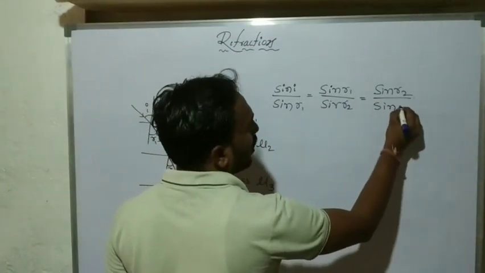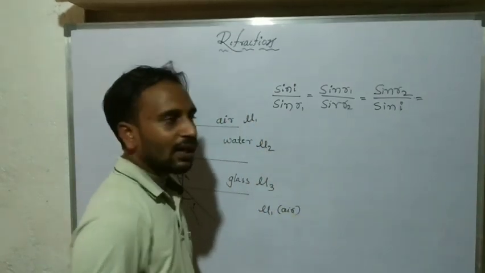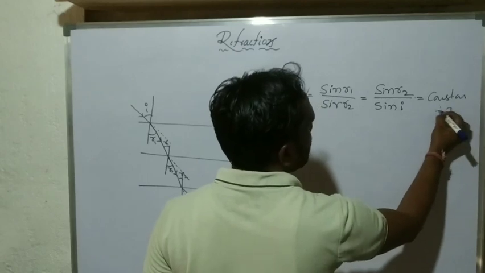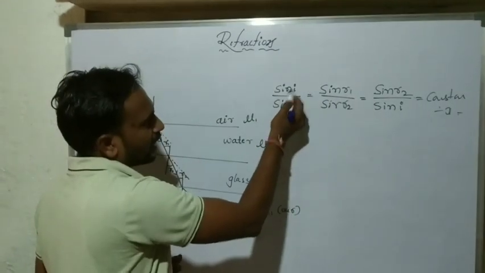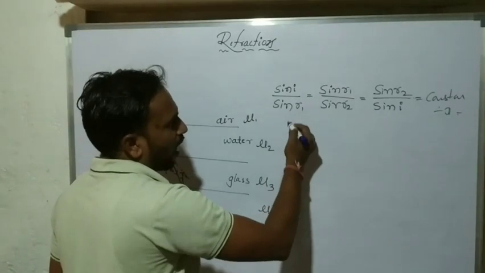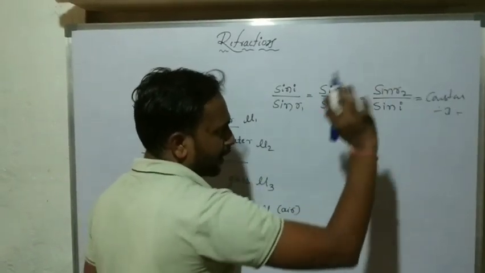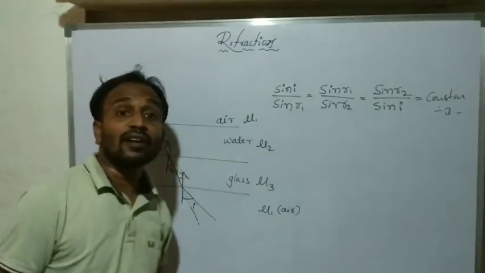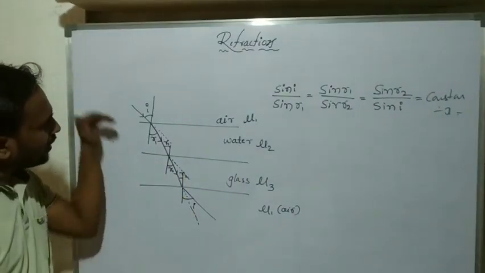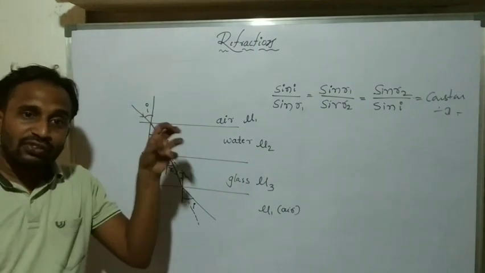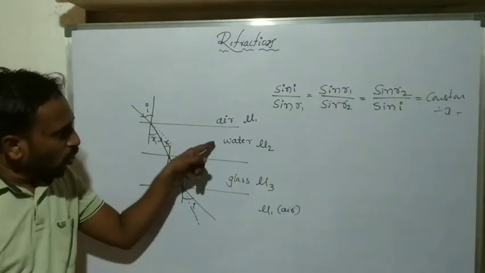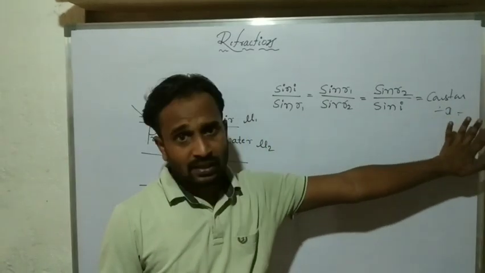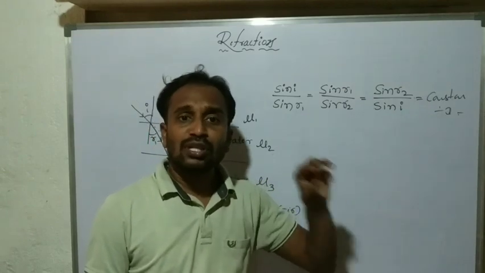It is always a constant. We consider its value to be 1, because sin I, sin R1 and sin R2 cancel. Its value is always 1, so we consider this a constant value. Suppose light travels through multiple or different media: air to water, water to glass, glass to air. Its value is always a constant, and it is a dimensionless quantity.